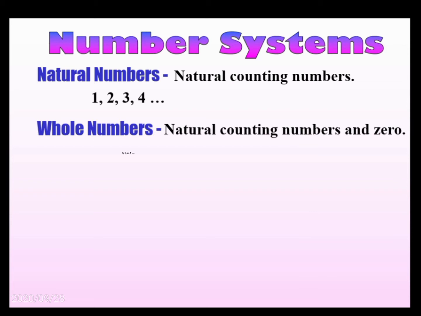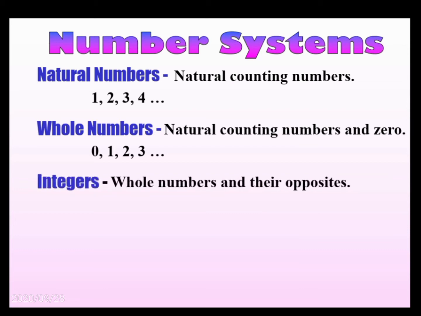Whole numbers are natural numbers, but they also contain the number 0. They consist of 0, 1, 2, 3, 4, 5, 6 and so on. Note that whole numbers do not contain fractions like 2 by 3, 4 by 7, etc.